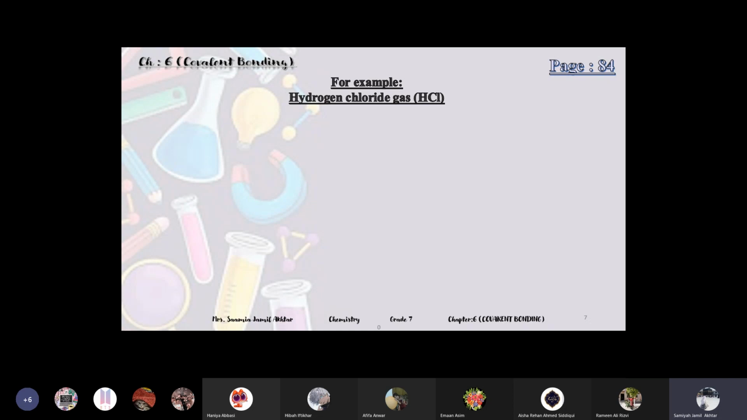So this is hydrogen chloride. First you will guess whether hydrogen and chlorine are both non-metals, or one metal and one non-metal. You will see the periodic table. Hydrogen is a non-metal. And what about chlorine? Chlorine is also a non-metal, present in group 7. So it means there will be covalent bonding between them. There is one hydrogen and one chlorine, as you can see from the formula.